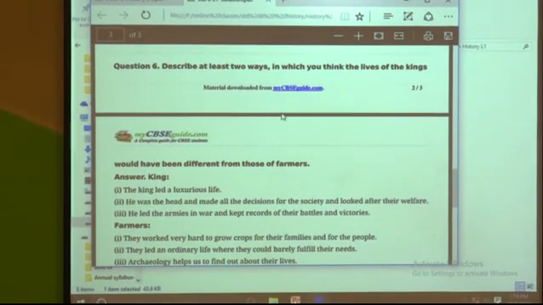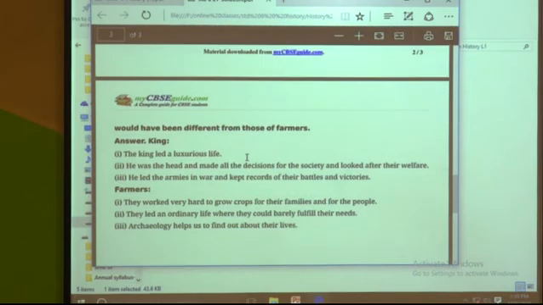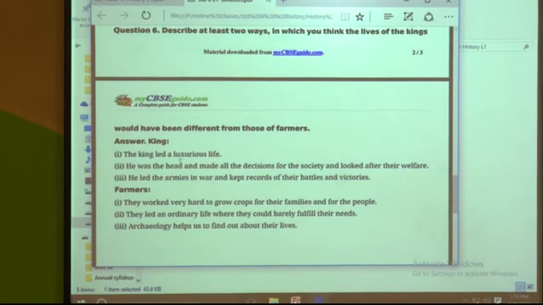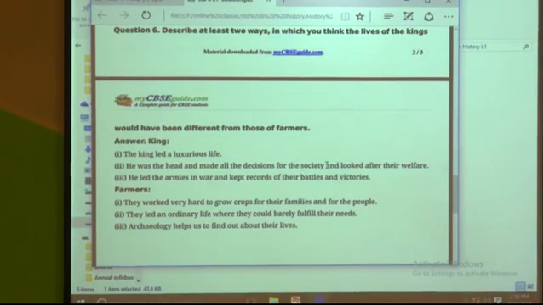Describe at least two ways in which you think the lives of the kings would have been different from those of the farmers. Here you have to describe how the life of the king and the farmer was different. The king led a luxurious life. He was the head and made all the decisions for the society, and he looked after their welfare. He led the armies in war and he kept the records of their battles and victories.